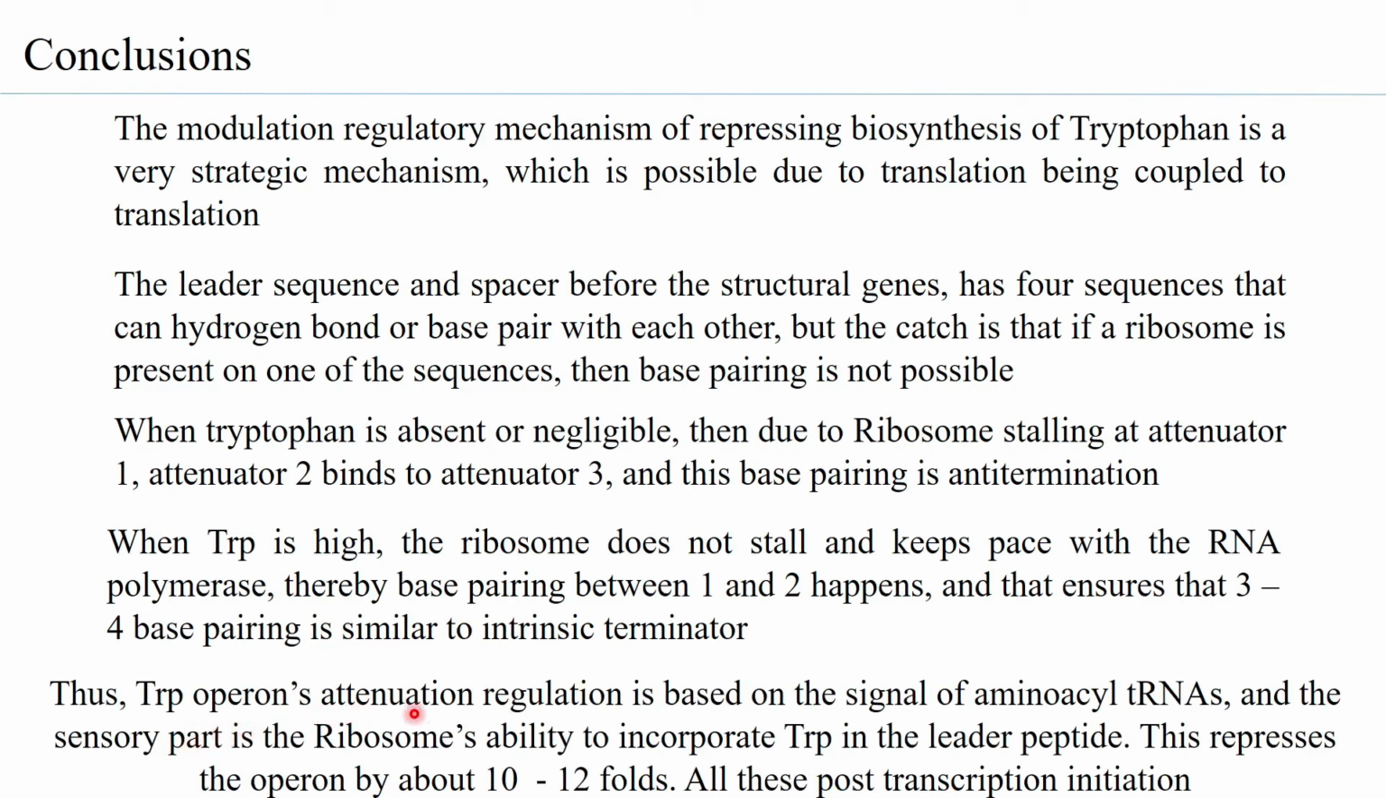Thus, the tryptophan operon's attenuation regulation is based on the signal of aminoacyl tRNAs, the availability of the tryptophan tRNAs, okay? And the sensory part is the ribosome's ability to incorporate tryptophan in the leader peptide. This represses the operon by about 10 to 12 folds, and all these are post-transcription initiation.